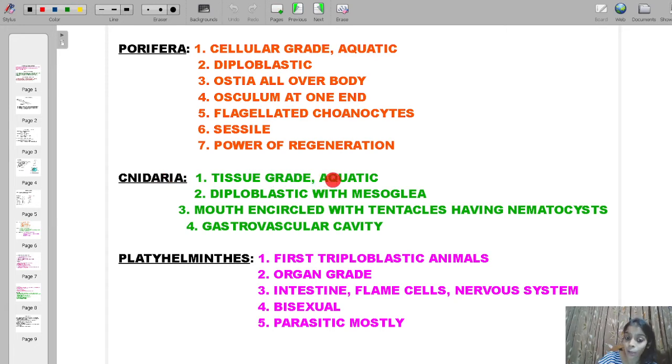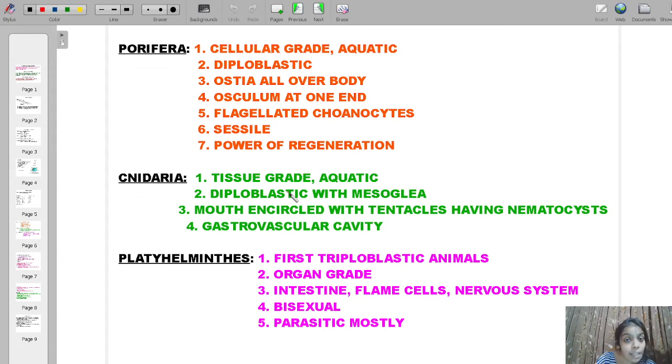Cnidarians are aquatic. Mainly they are marine, which means they can be found only in oceans or seas. They are diploblastic, which means they have two layers, outer ectoderm and inner endoderm, but the two layers are separated by a third layer in between.